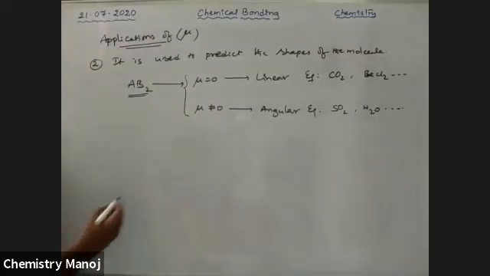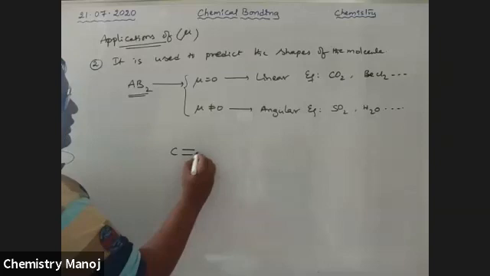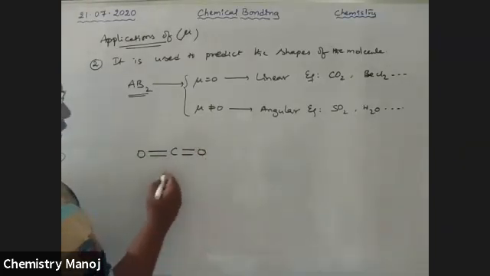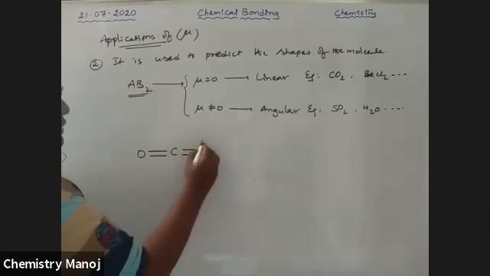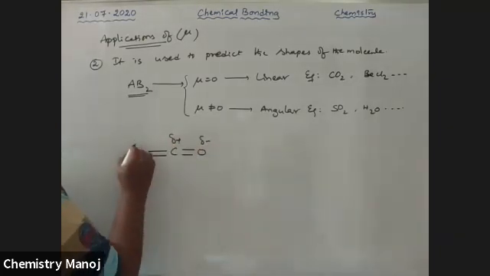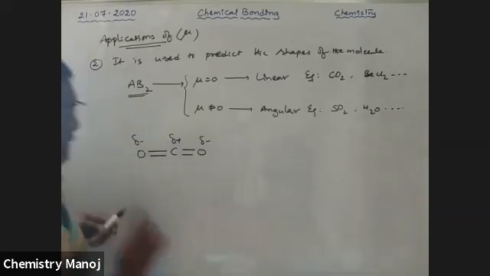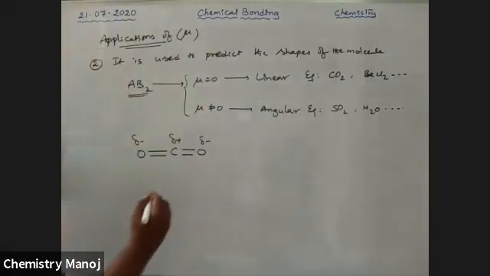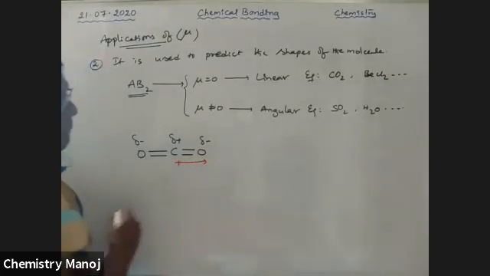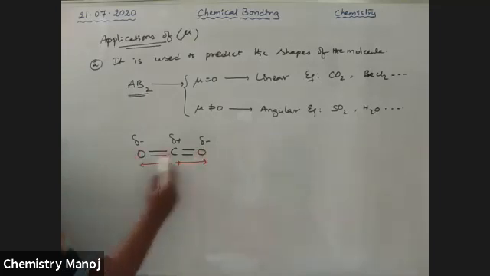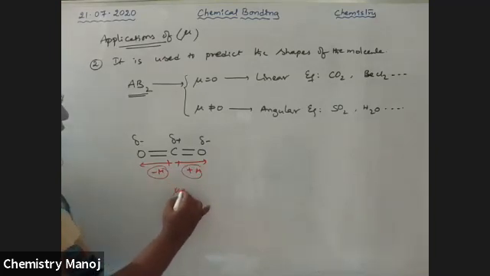See here, CO2. There is a C double bonded to O, with double bonds on both sides. Here carbon is positive and oxygen is negative. The dipole moment direction is from carbon to oxygen, and here also from carbon to oxygen. So one is plus mu and the other is minus mu, which means the overall dipole moment mu is equal to 0.